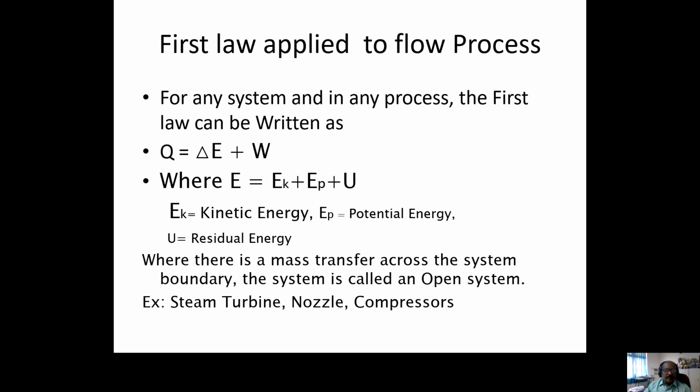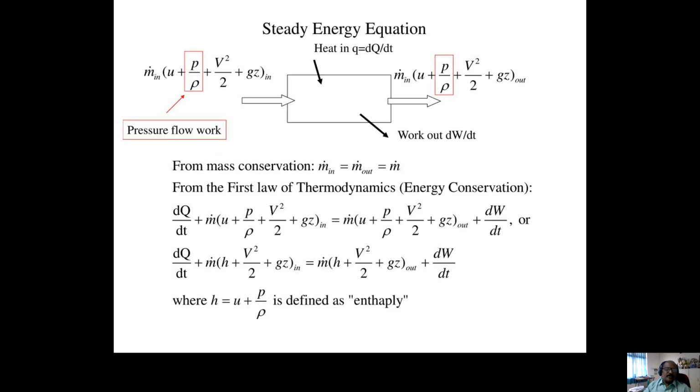Now we'll see how, based on this first law of thermodynamics, we can derive the steady flow energy equation and how we can deal with the flow process. There is a system, and into this system a fluid is flowing. Some mass is flowing with an initial pressure P and velocity V1.